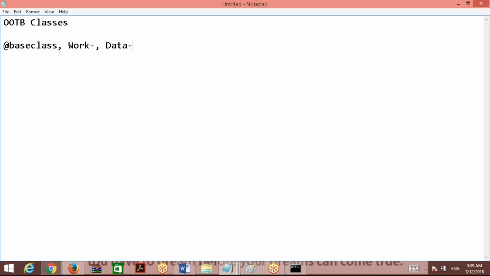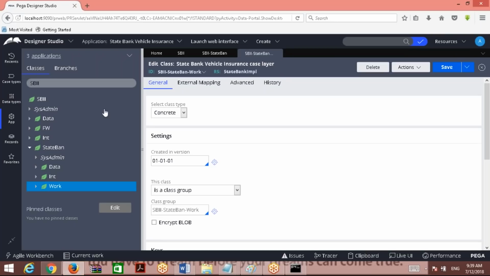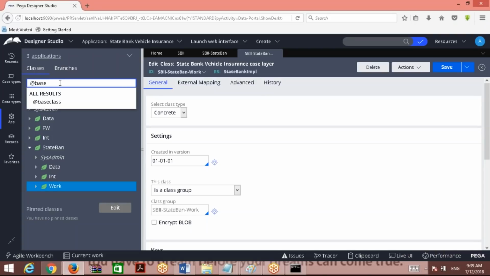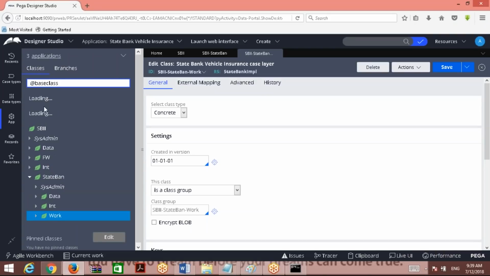Okay, that is the way to read it. So why the dash, we will understand in a few minutes. Now if you want to see these classes, you can go here. Here you can type, what is that? At the rate. If you are getting the result, you select it. It will show at the rate base class here.